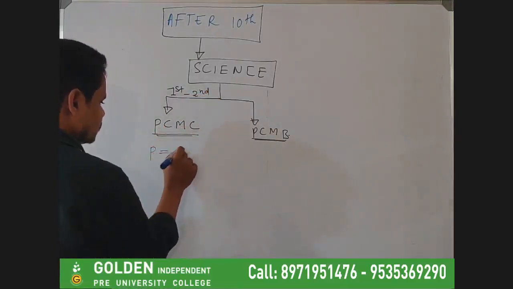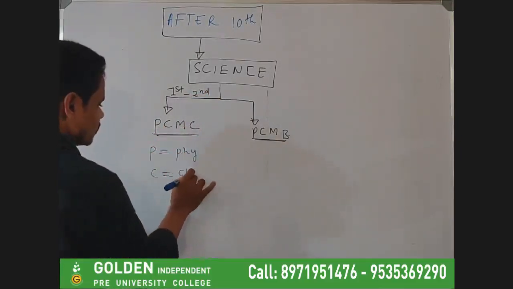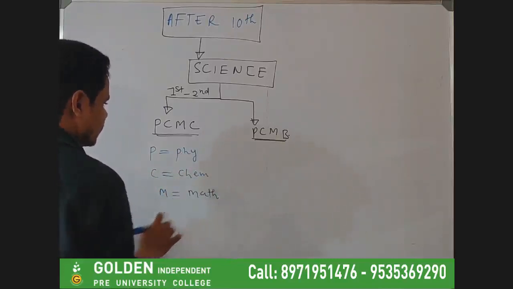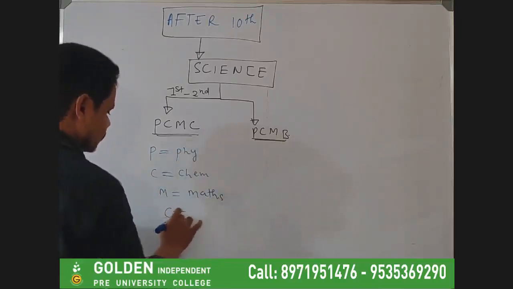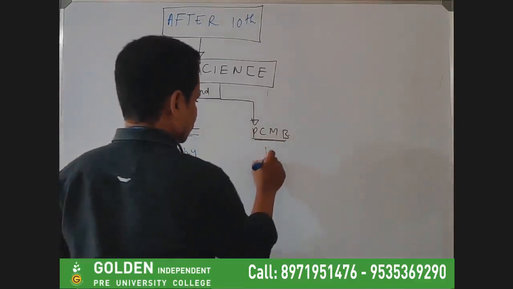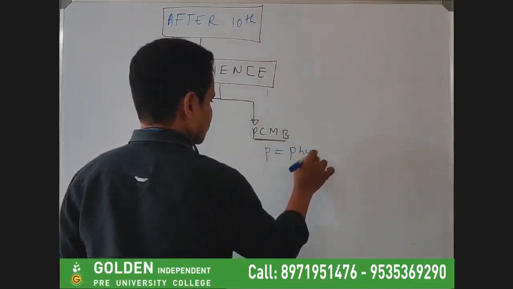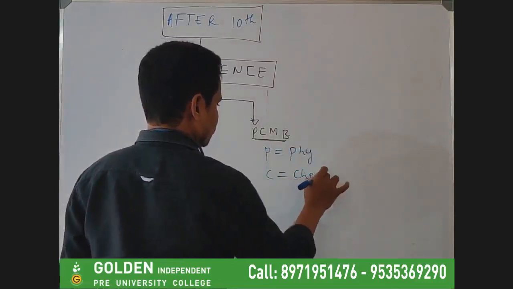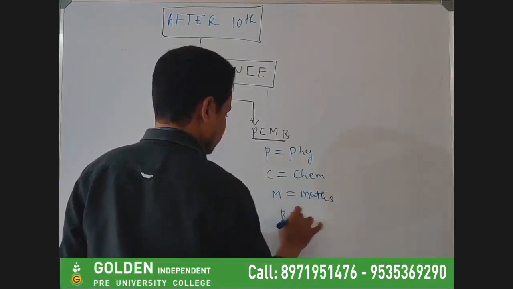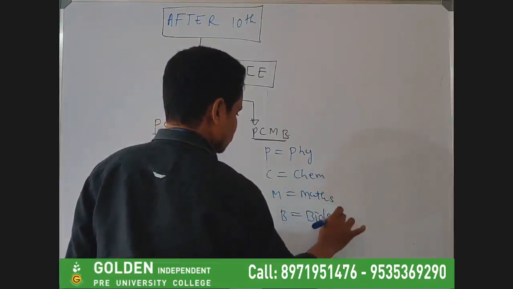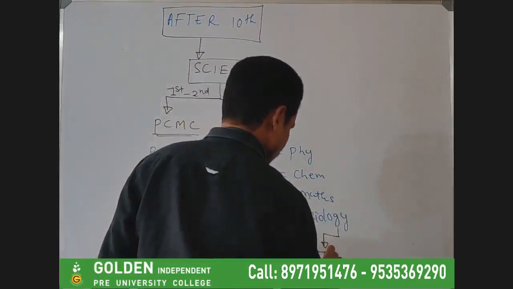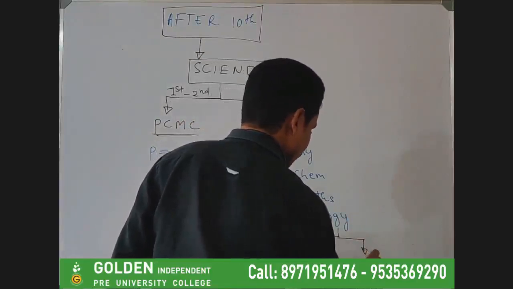So now I would like to tell you what this PCMC means. PCMC means P means physics, C means chemistry, M means mathematics, and C means computer science. Now in this case, P means again physics only, C means chemistry, M means maths, and B means biology. In biology you will be having two sections, that is botany and zoology. So here you will be having zoology as well as botany.